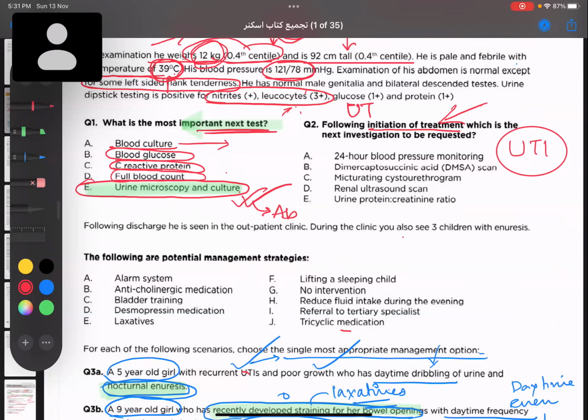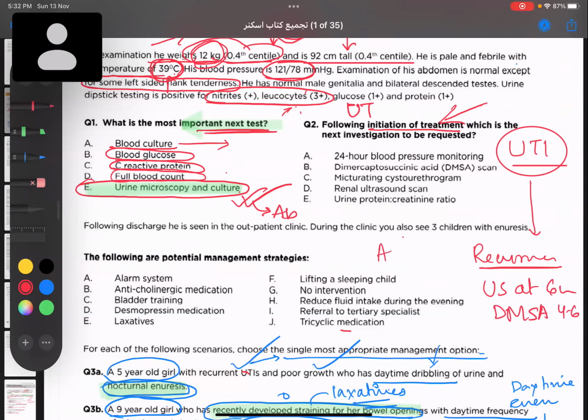Of course, without a culture it's difficult, but from the history, do we have any clues? It's a recurrent UTI because he had a previous history. Exactly. He had a previous history of UTI, so most likely this is a case of recurrent UTI. Now, in case of a recurrent UTI, what do we have to do? We have to do an ultrasound at 6 weeks, plus the DMSA at 4 to 6 months.